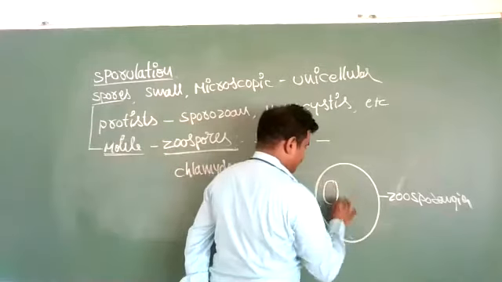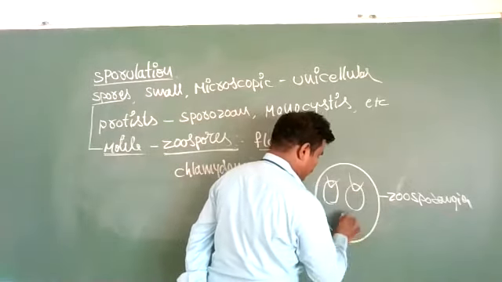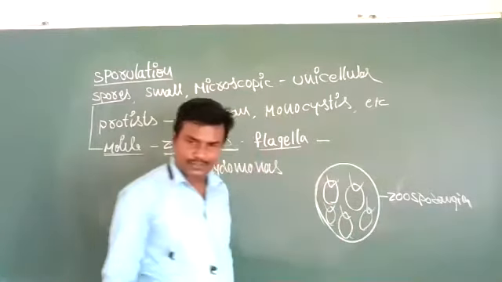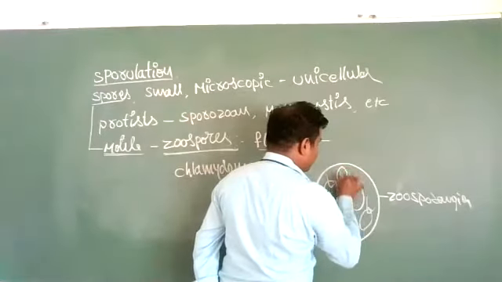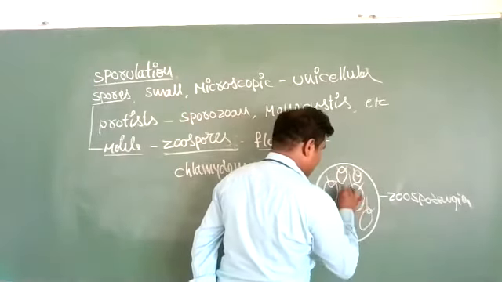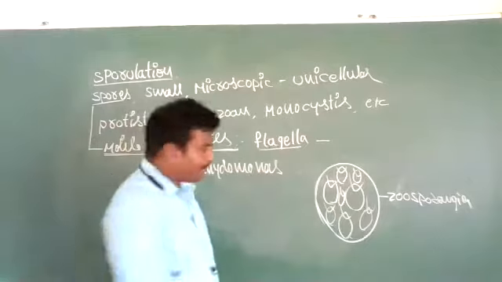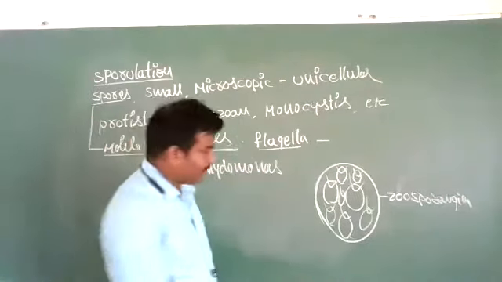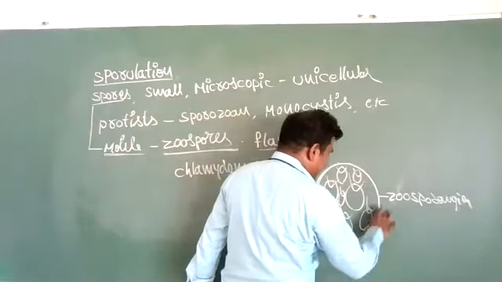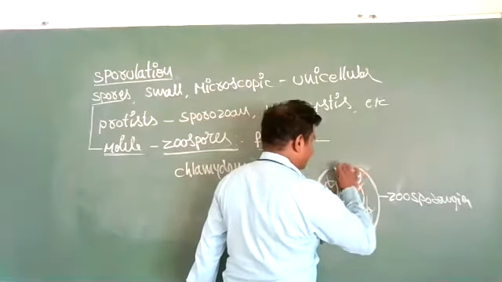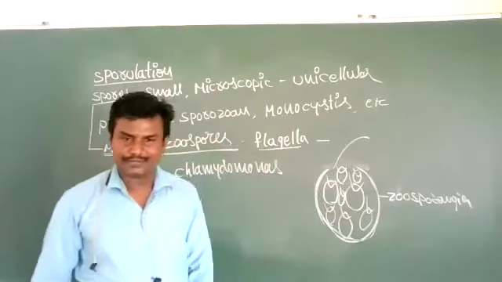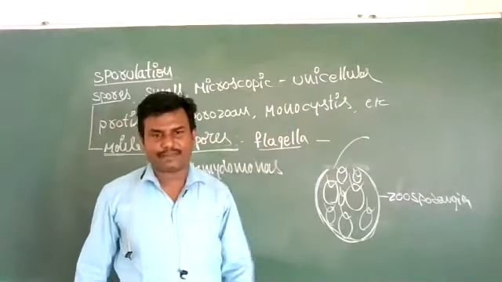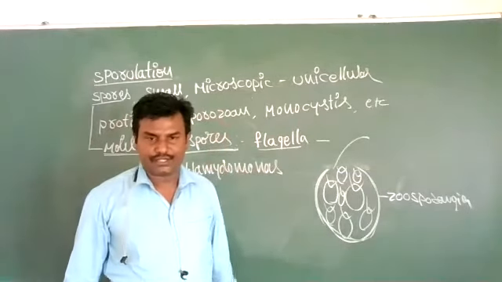These are all called zoospores. When a number of zoospores are formed inside the zoosporangia, the zoosporangium layer bursts and releases the zoospores. These zoospores reach favorable conditions, where they germinate and produce new individuals.